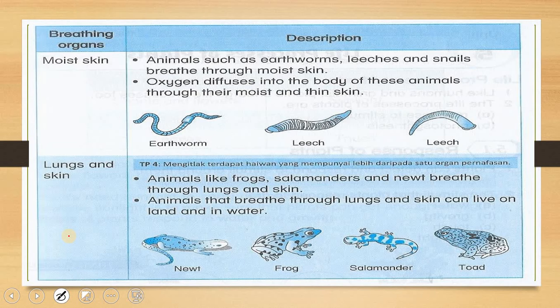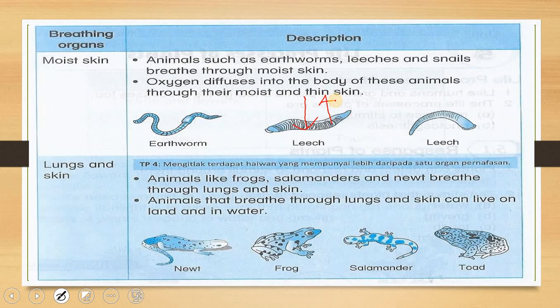So the fourth breathing organ is the moist skin. Animals such as earthworm, leeches, and snails breathe through moist skin. So what it means is that they breathe through their skin. And moist skin means that their skin is really moist. This is the reason why they can breathe through their skin. Kulit mereka ni sangat lembab, jadi mudah untuk mereka bernafas menggunakan kulit. Sebab udara tu boleh masuk sahaja macam tu melalui kulit.